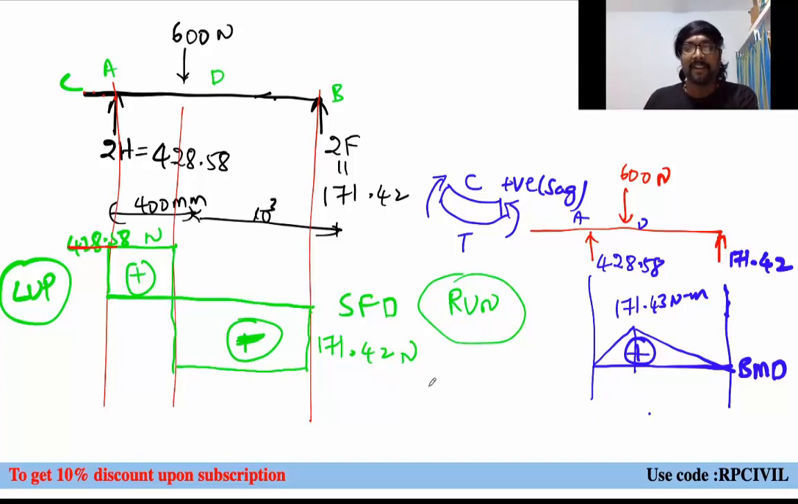Like that, we can analyze any system of forces. We can analyze any system by using these mechanics and strength of materials principles. I think it is clear to everyone, right?